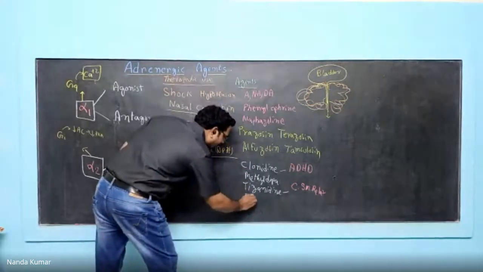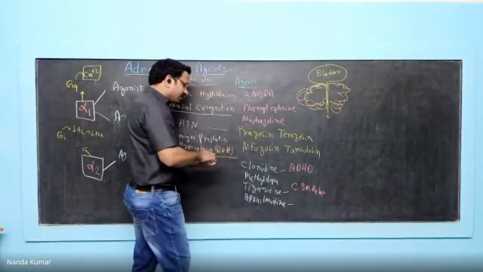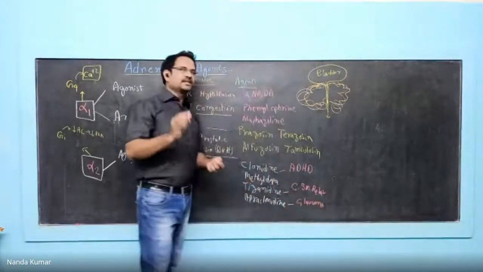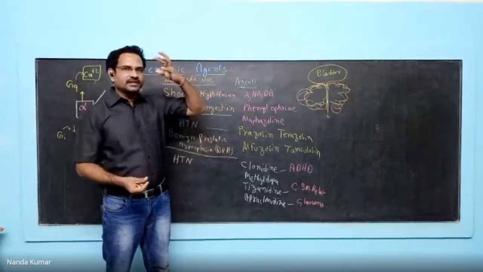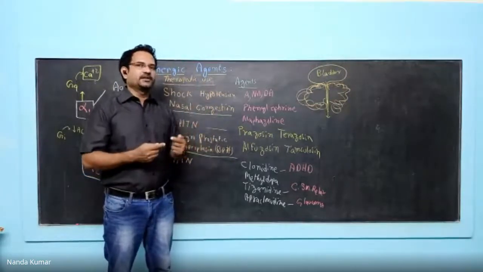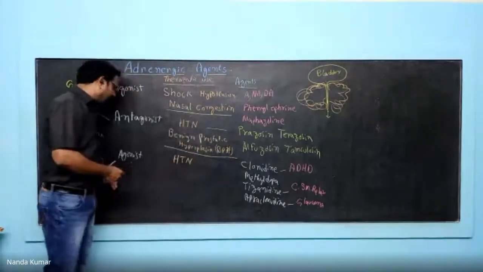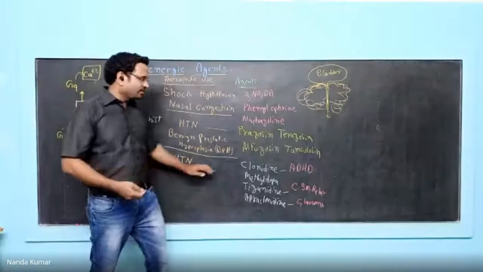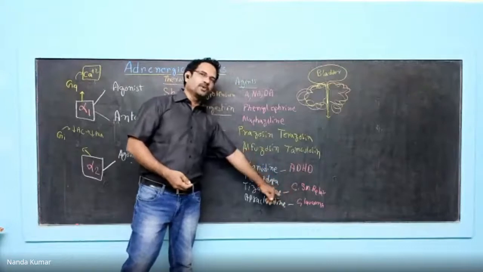Similarly, one more drug is there like clonidine, known as apraclonidine. Apraclonidine and brimonidine, both these drugs are used to treat a condition known as glaucoma. Glaucoma is a condition in which intraocular pressure is increased. Intraocular means inside our eyeball. If the pressure continues to be increased, it will damage the optic nerve. So to treat that, apraclonidine and brimonidine are used. Both of them belong to the alpha 2 agonist category. So alpha 2 agonists can be used to treat hypertension, attention deficit hyperactivity disorder, for central skeletal muscle relaxant action, and to treat glaucoma.